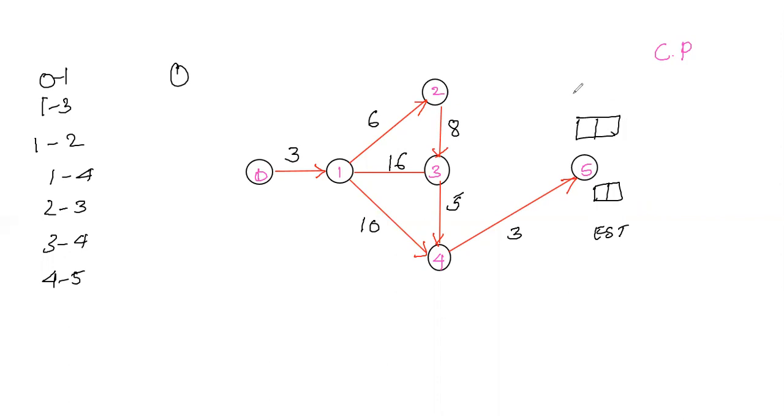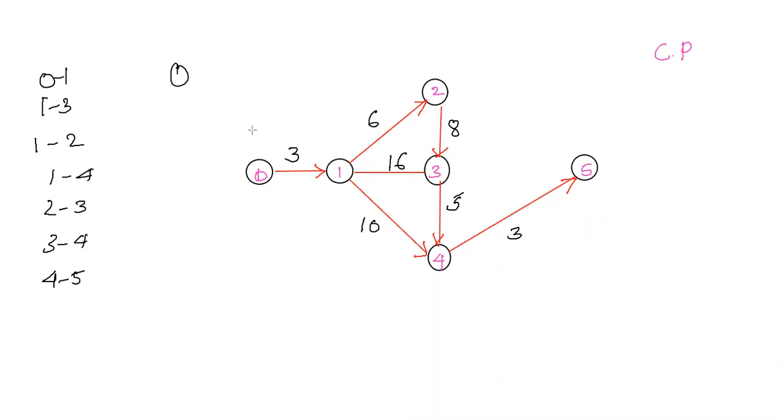The earliest starting time and the latest finish time they are asking. So this is what is given: the end event will be equal to the earliest expected time. So the earliest expected time at the last event, both are equal. Then we find out the project completion time. We know already, similar to what we did in CPM, we need to find out the EST and the LST for everything.